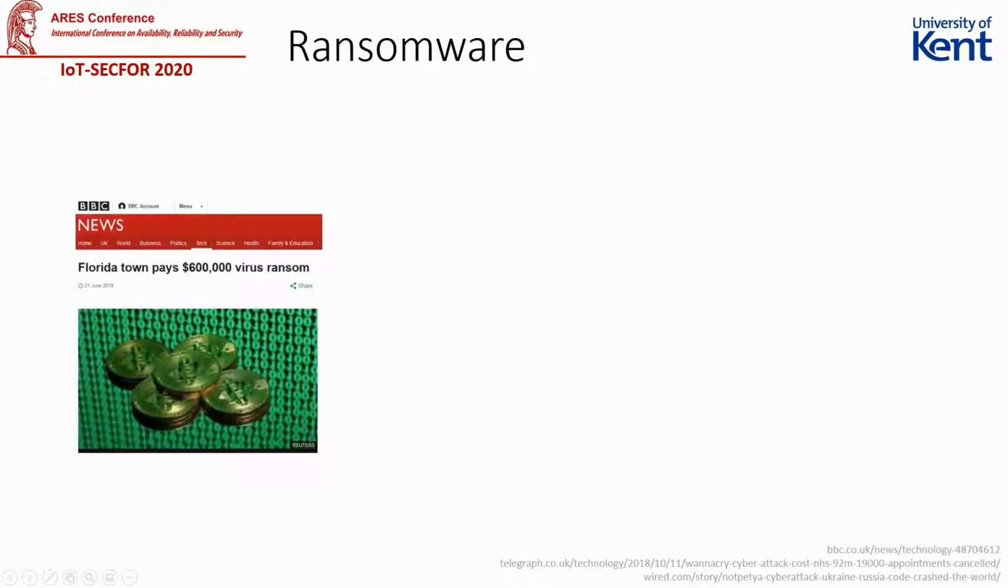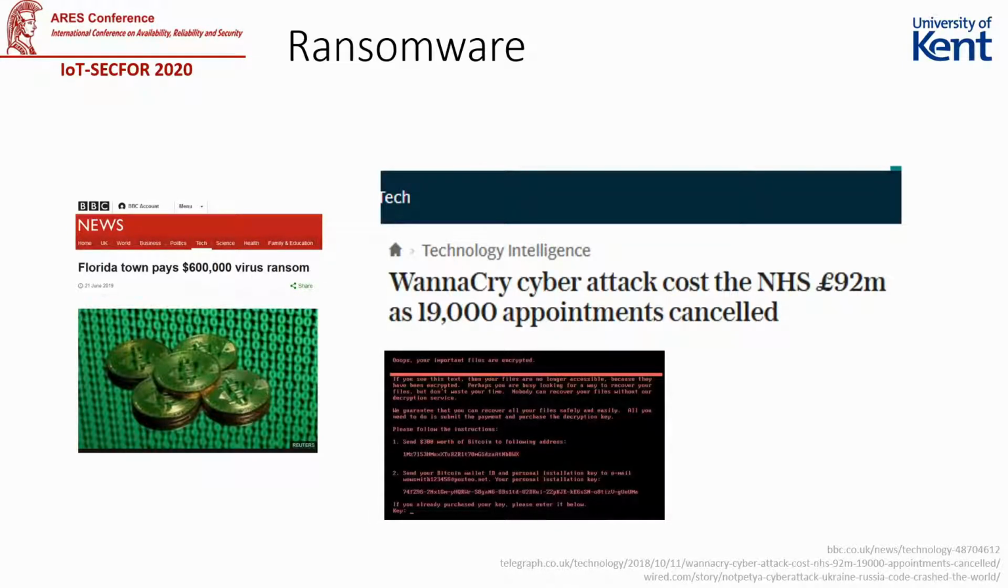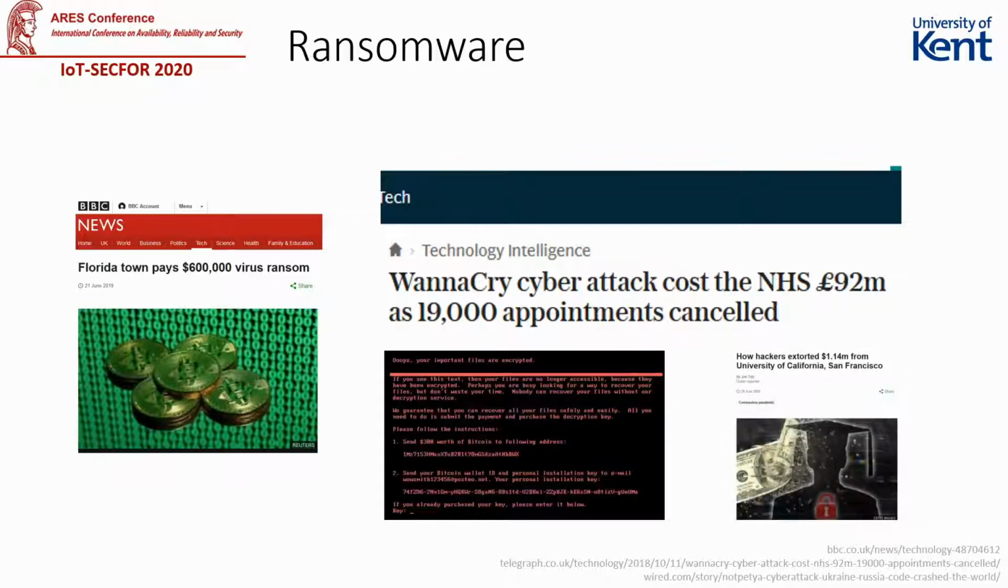A city in Florida had its water pump stations taken offline, forcing residents to make utility payments via mail. The council eventually sent $600,000 to attackers to regain access. The NHS was attacked by WannaCry, which caused an estimated £92 million in damages. NotPetya paralysed several multinational companies by encrypting the master boot record of infected systems, resulting in an estimated $10 billion in damages. Most recently, in June 2020, a university in California paid attackers $1.14 million for decryption keys after being hit by ransomware.